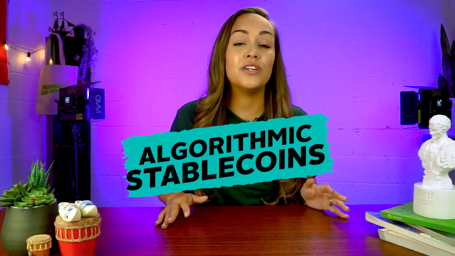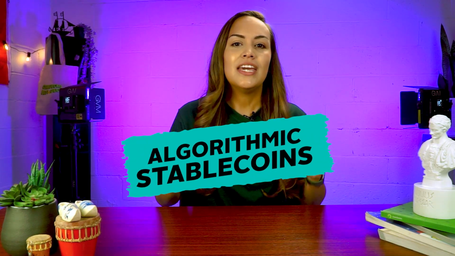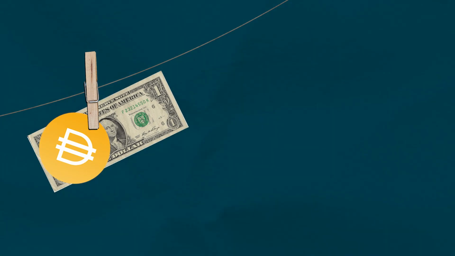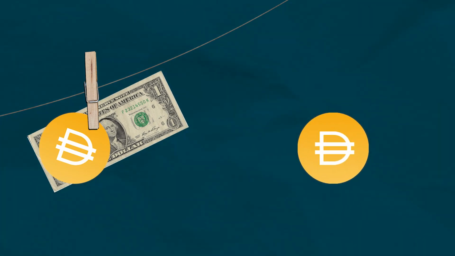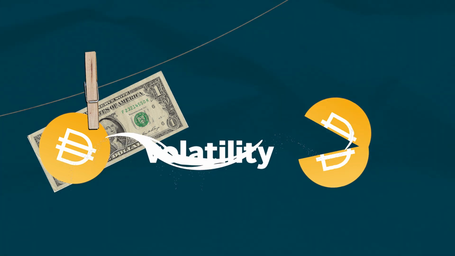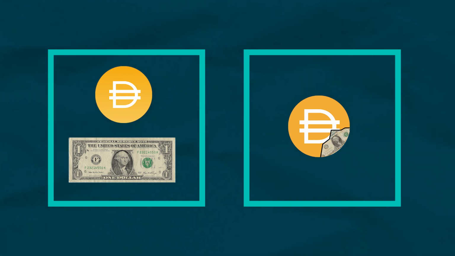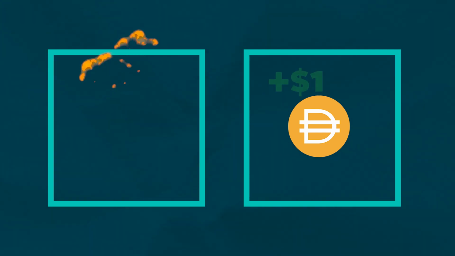So unlike over-collateralized stablecoins, algorithmic stablecoins are not actually backed by anything. Instead, they operate through a dual token model. The first, the stablecoin, is pegged to a fiat currency, while the second token, usually the native token, is designed to absorb the volatility of the stablecoin. So let's say the stablecoin is pegged to $1. When one stablecoin is minted, $1 worth of the second token is burned. Conversely, when one stablecoin is burned, $1 worth of the second token is minted.